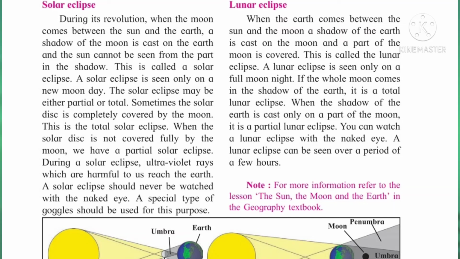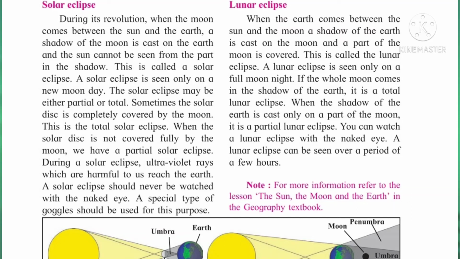A special type of goggles should be used for this purpose. Only a special type of goggles we have to use to observe the eclipse. Understood? So this is all about the solar eclipse.